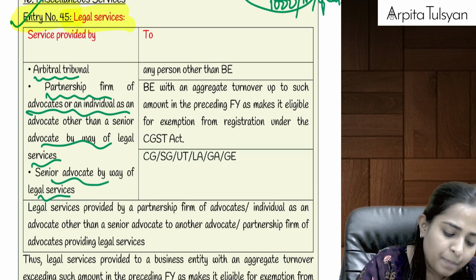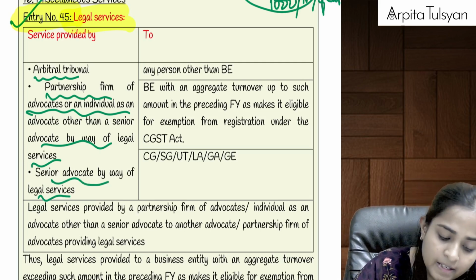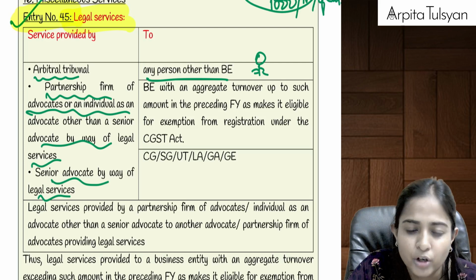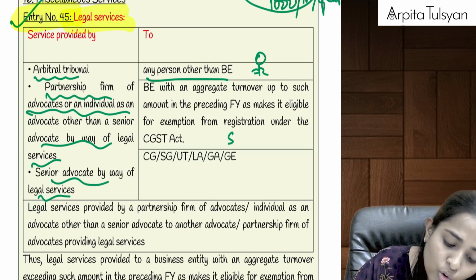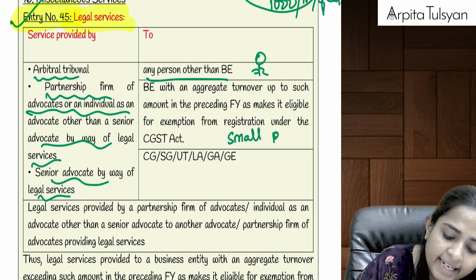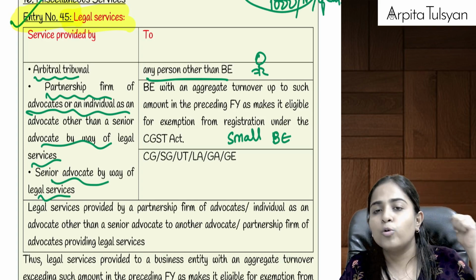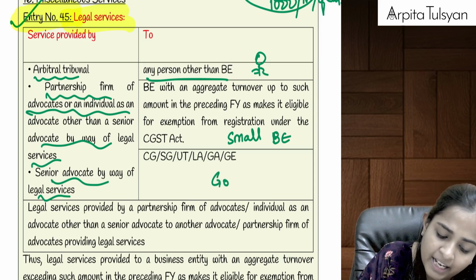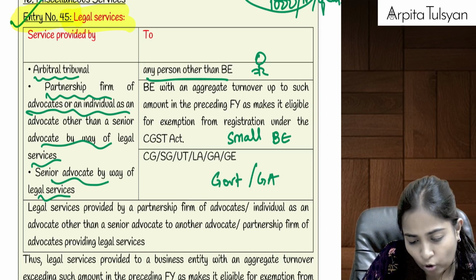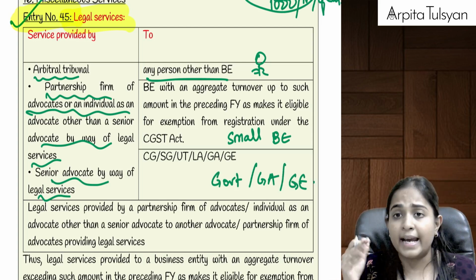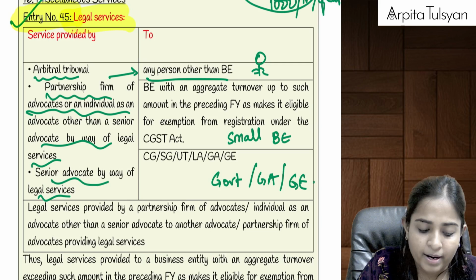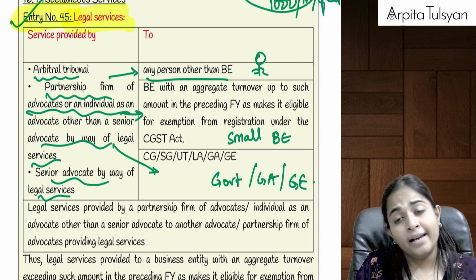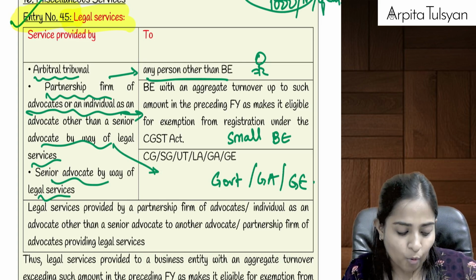If these people are providing any services to any person other than a business entity, that is to an individual person, etc., or to a small business entity. How do we say small business entity? Whose last year turnover did not exceed the threshold limit for registration, or if it has been provided to a government authority or government entity. If these people have provided services to any of these, then it will be totally exempted from GST.